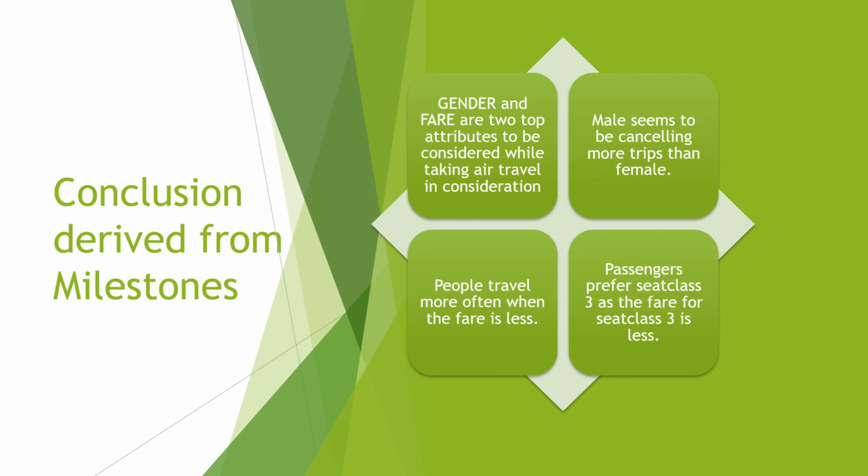Gender and fare are the two important attributes when you take into consideration the air travel. Also, people tend to travel more when the fare is less. Male seems to be cancelling more trips than female. Passengers prefer seat class 3 as the fare for seat class 3 is less.